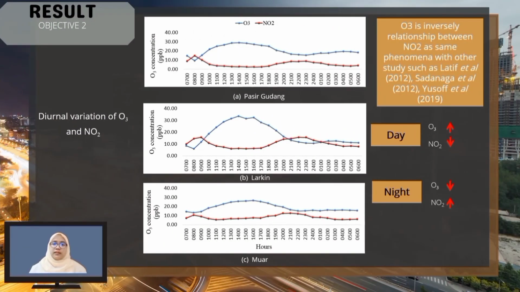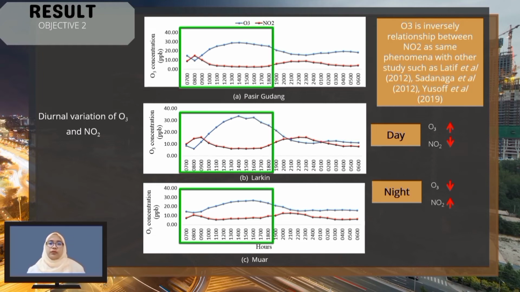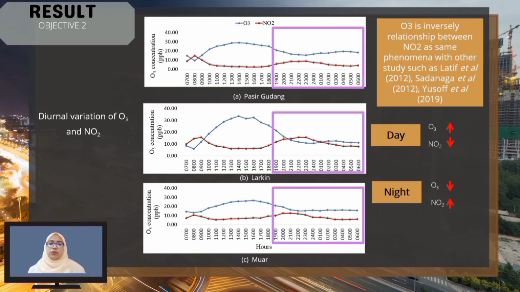Ozone has an inverse relationship with nitrogen dioxide, the same phenomenon found in other studies like Latif et al. in 2012, Sadanaga et al. in 2012, and Yusuf et al. in 2019. In the graph we can see that in the daytime ozone increases but nitrogen dioxide decreases, while during nighttime ozone decreases and nitrogen dioxide increases due to emissions from vehicles.